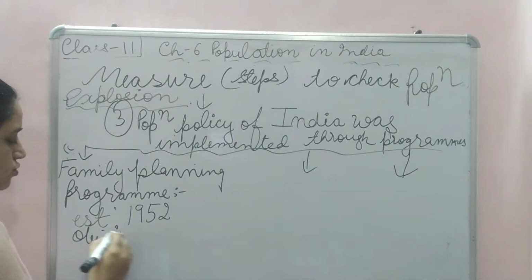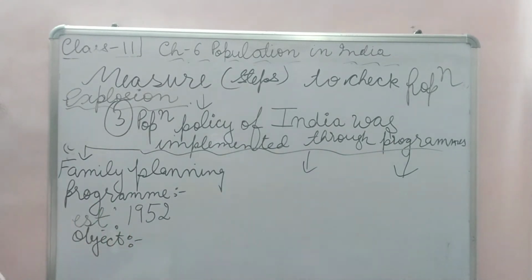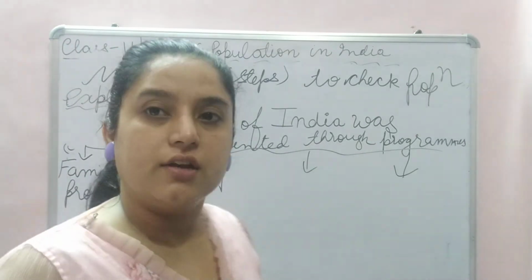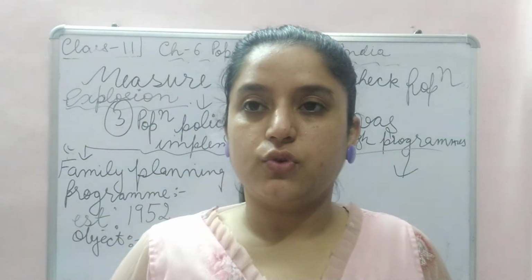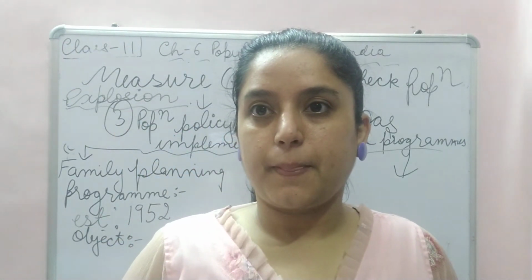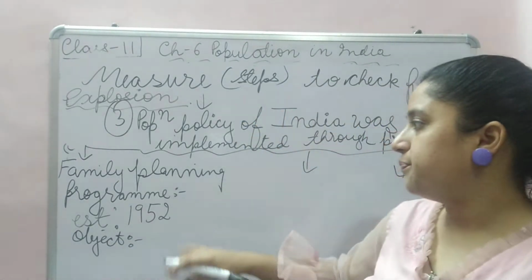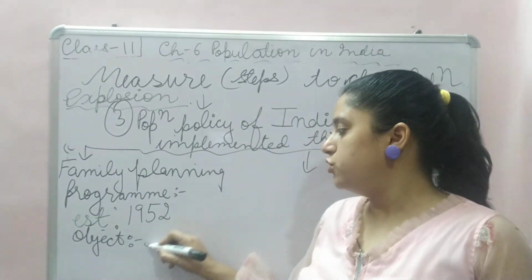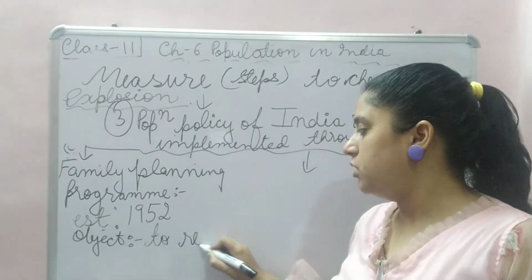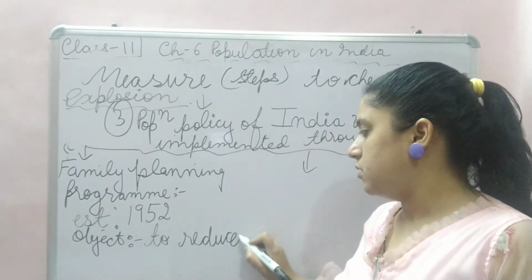The object was to control what? Birth rate. So we will write about the object, birth rate.